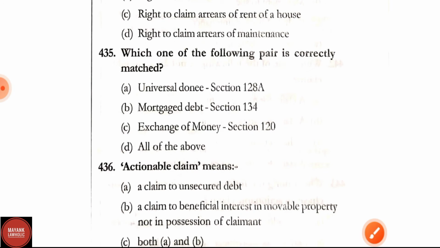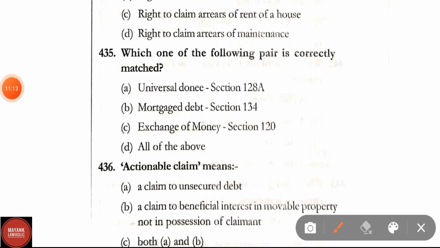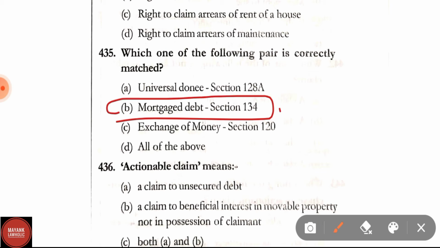Question number 435. Which one of the following pair is correctly matched? Options are: Universal Donee, Section 128A; Mortgage Debt, Section 134; Exchange of Money, Section 120; option D, all of the above. Here the correct answer is option B, that is, Mortgage Debt, Section 134, is correctly matched.